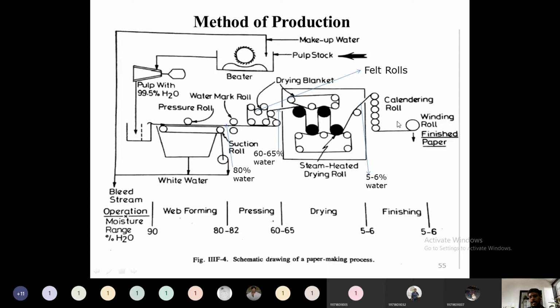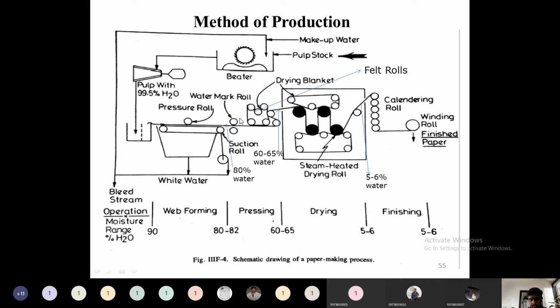So in the final section, a calandria equipment will be there. It will be passed through calandria rolls, a series of rolls. Through this series of rolls, the sheet is coming here in the pressing roll, and after that the bottom one is the endless roll.